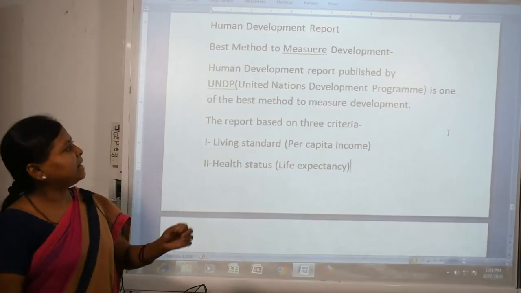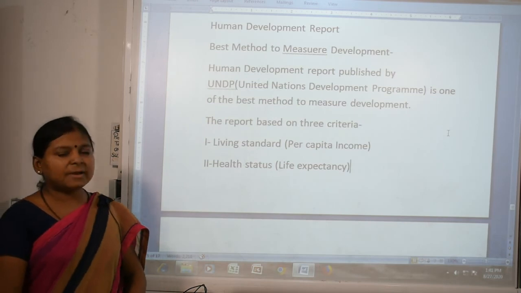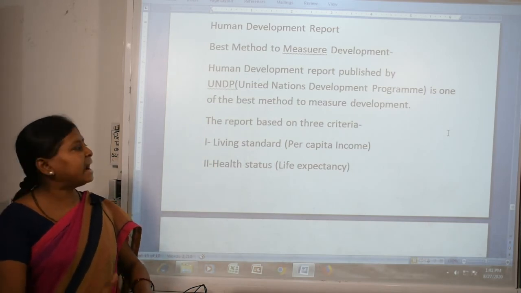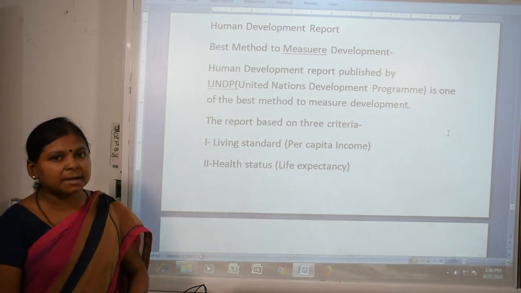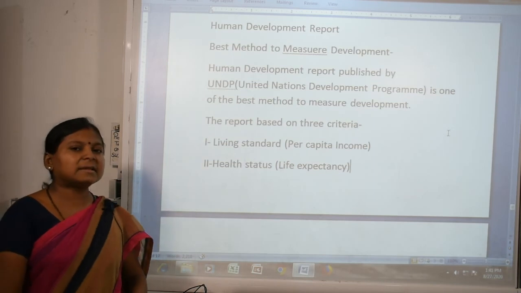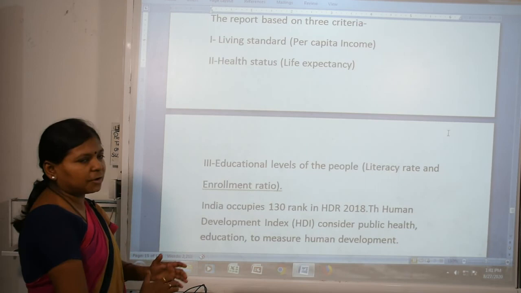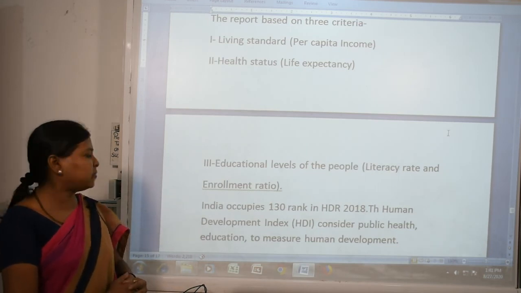Okay. The Human Development Report is published by UNDP, the United Nations Development Programme. It is one of the best methods to measure development. They have adopted three criteria. First is the living standard, per capita income. Second is health status, life expectancy. And third is the educational level of the people, meaning literacy rate and enrollment ratio.